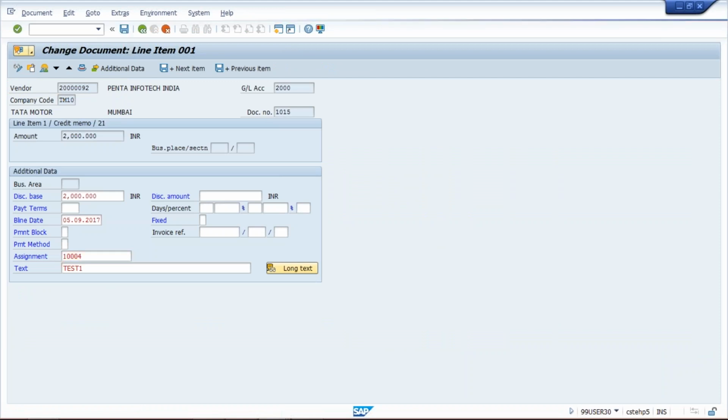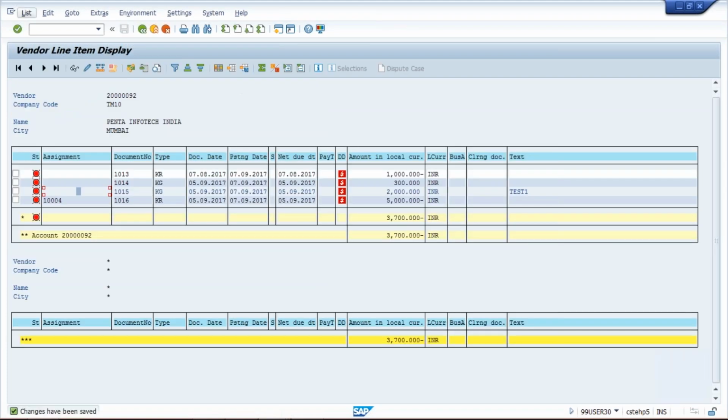Save it. Now if you click on list and click on refresh, these two are appearing, so that we can come to know, okay, against this invoice this credit memo has been raised.